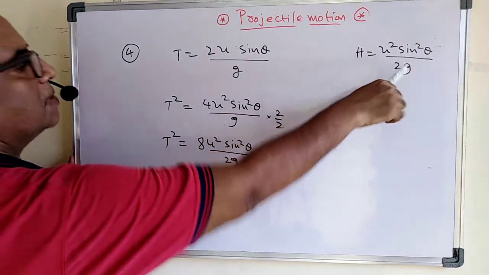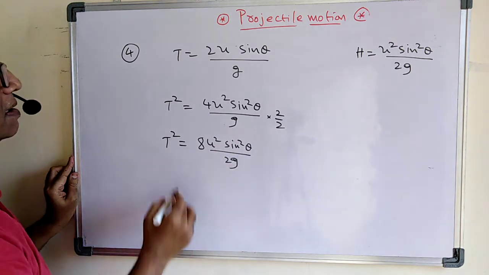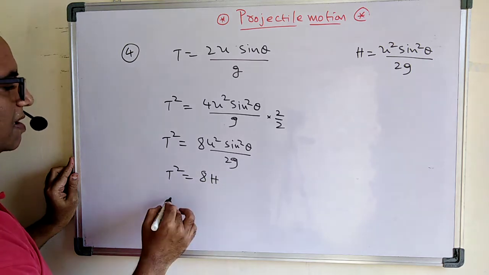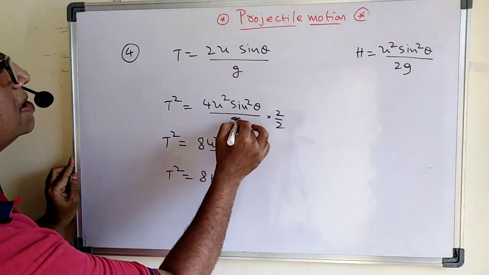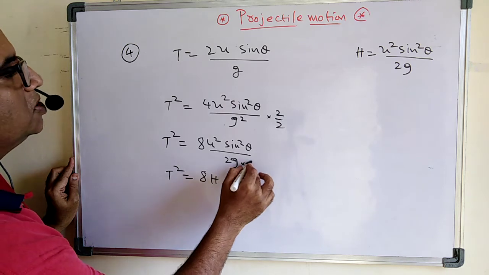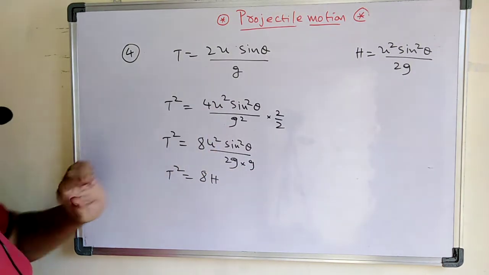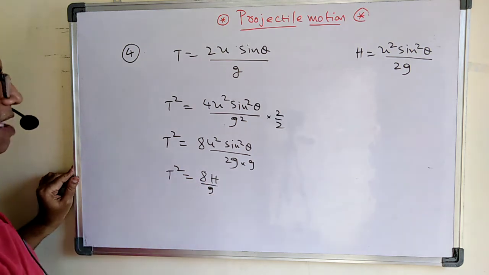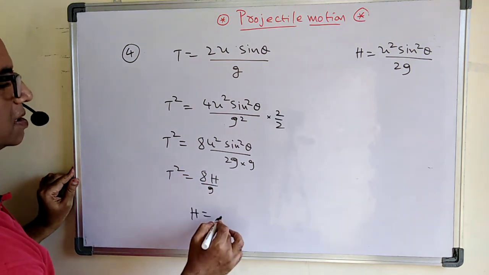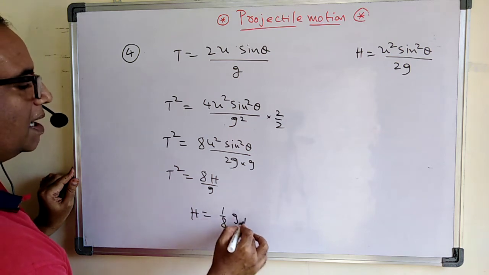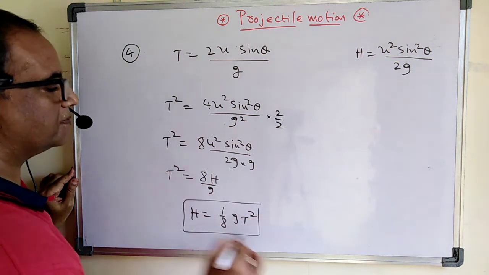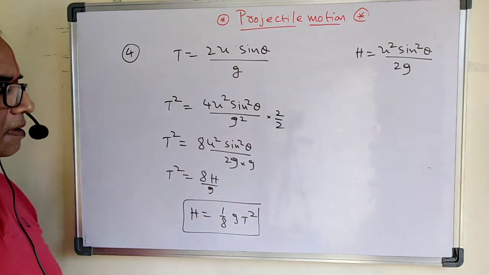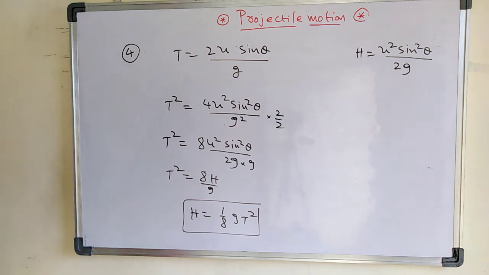But what is u square sine square theta by 2g? It's nothing but h here. Therefore here can I write down, t square is equal to 8 into h, and another g, because of the squaring of this one, g square. Therefore what you will get here, 8 into h by g. Therefore, now tell me what the h is here. H is nothing but 1 by 8 g t square. So another important formula: the height can be written as 1 by 8 of g t square. So here, are you following what I am saying here?